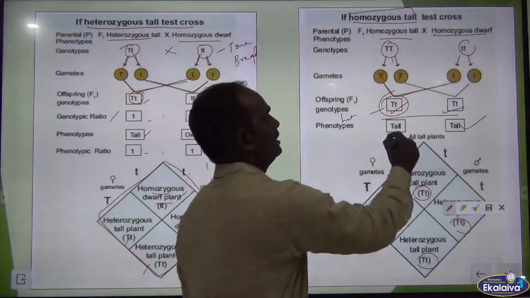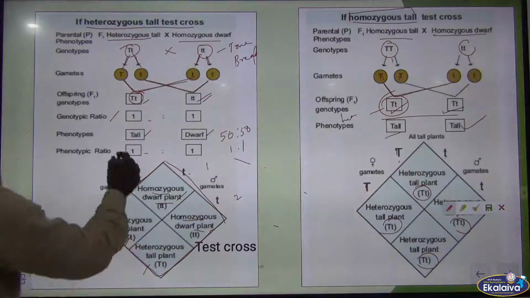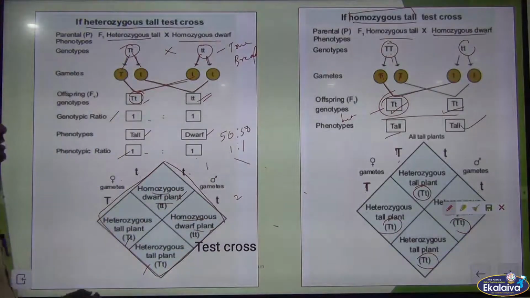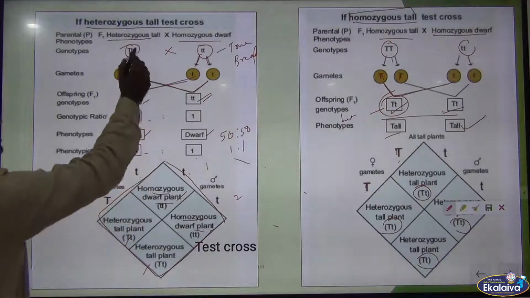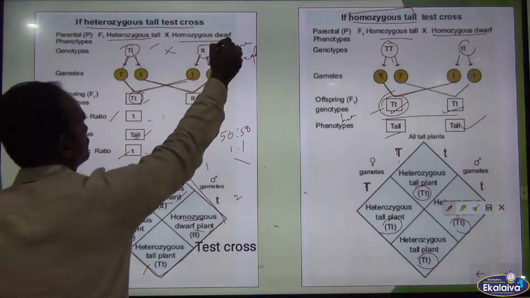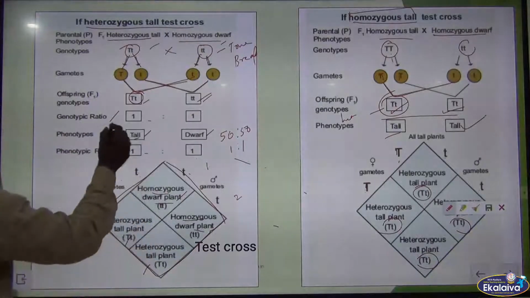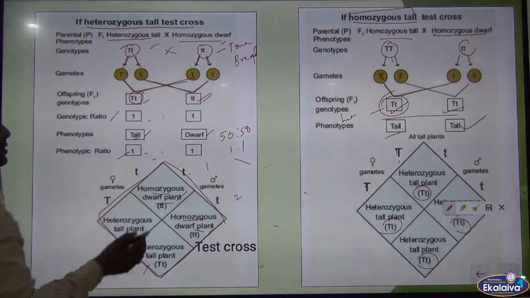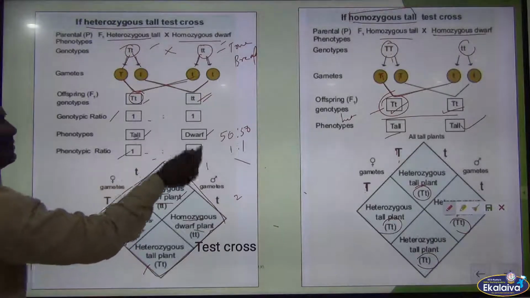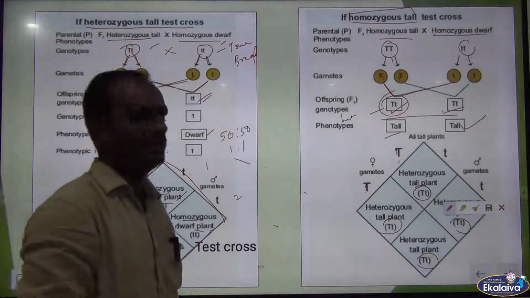So we are getting only tall plants here, but here we are getting 50-50. That means tall and dwarf. What we are taking: heterozygous tall and homozygous dwarf. We are getting genotype 1:1 ratio as well as the phenotype is also 1:1 ratio. We are getting tall as well as the dwarf plant. Clear, children?